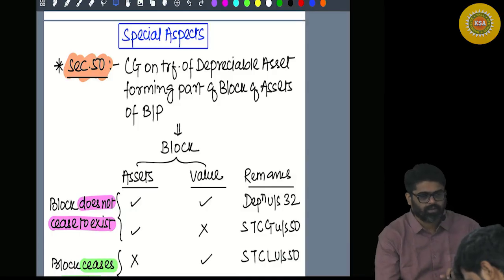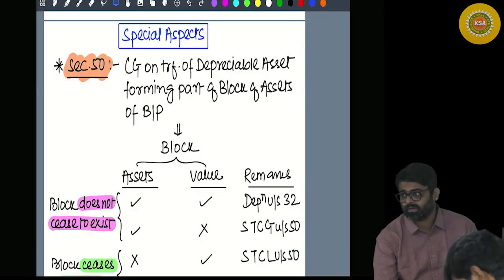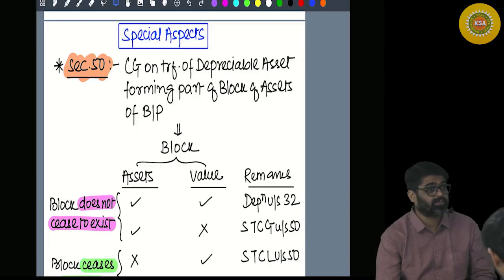What was the second part? First part was basics. That we completed. Second part was that also we completed. Now we are coming to the third part of the chapter, special aspect. In certain special situations, how to calculate capital gains, how to compute.